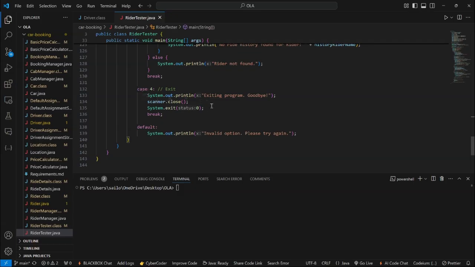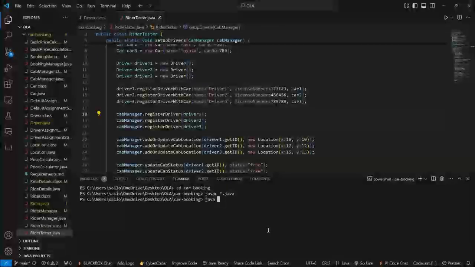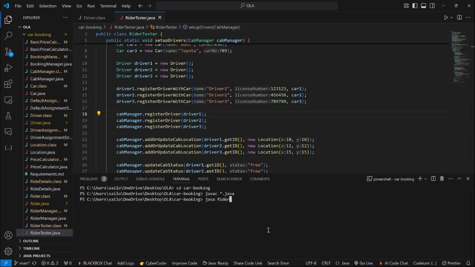And this is the part that we would consider the end of the code, which means that the users can exit from the application by clicking on exit. We have created our class files. Now we are going to implement our public main function of the RideTester.